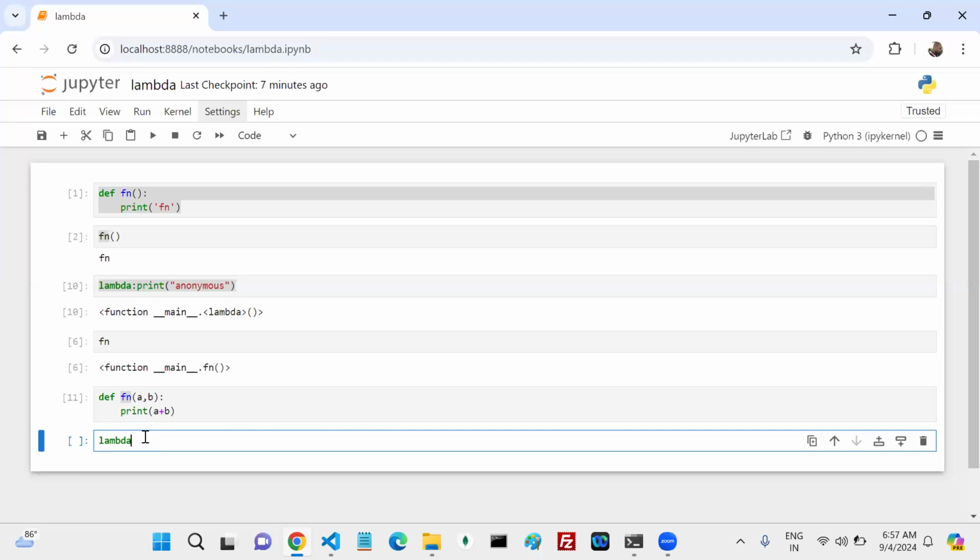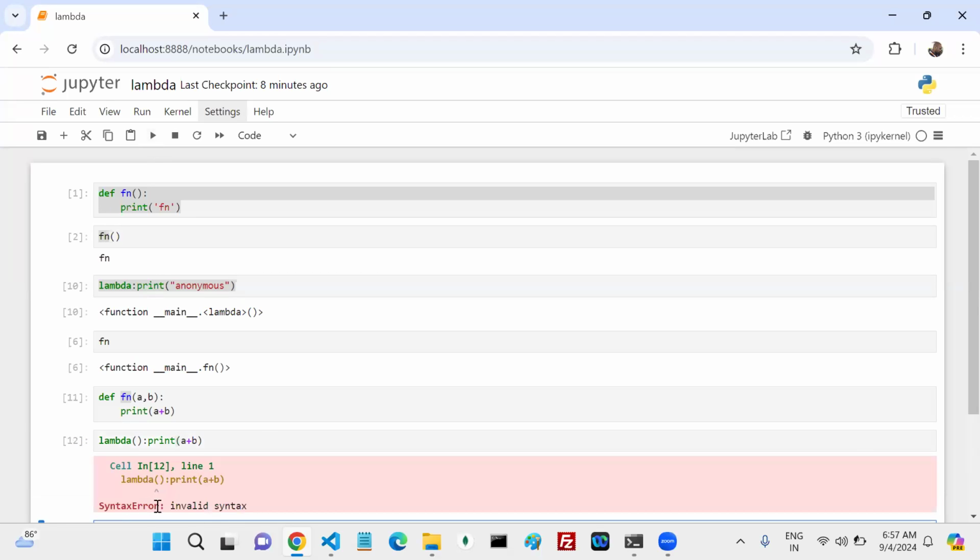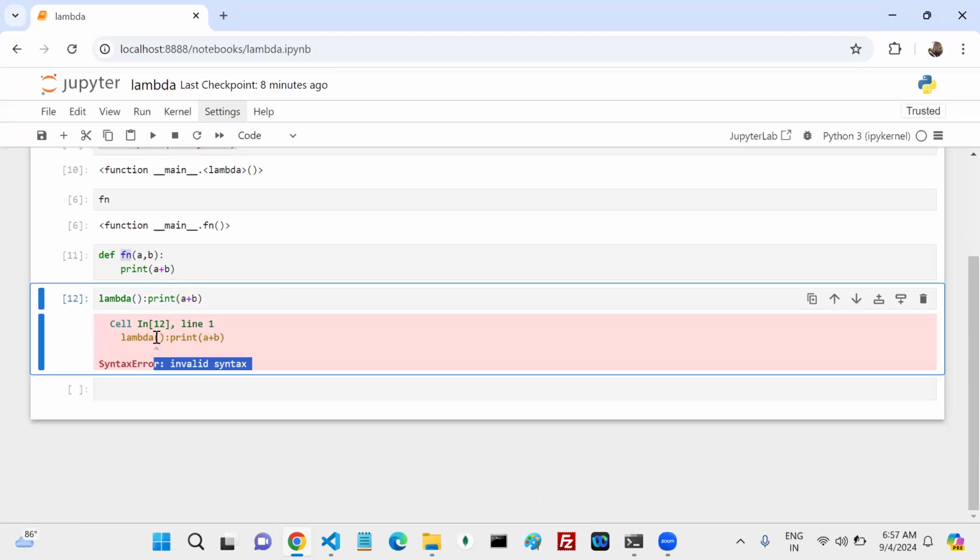After that, is the representation like this required or not required? Come on. Not required. Not required, right? Okay, it is a syntax error. Say this is the syntax error, here in this place.